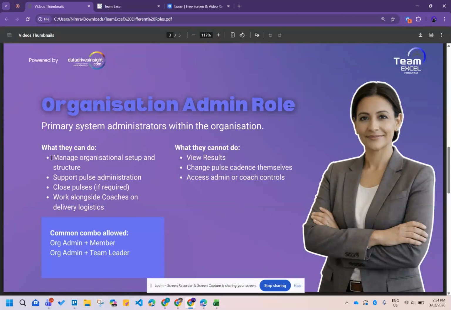So what they can do is manage organizational setup and structure. They can support the pulse administration work. They can close pulses if required, and they can work alongside the coaches on delivery logistics. What they cannot do is view the results, view individual responses, change pulse cadence themselves, or access admin or coach controls. The common combinations with the organization admin role are that one can be an organization admin plus a member, and one can be an organization admin as well as a team leader.